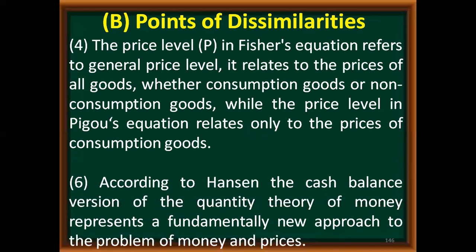Another difference is, according to Hansen, the cash balance version of the QTM represents a fundamentally new approach to the problem of money and prices. That means it is not a theory, it is just representing a new approach to the problem of money and prices. So it is not considered a theory of the value of money, but it is just a new way of looking at the problem of money and prices.